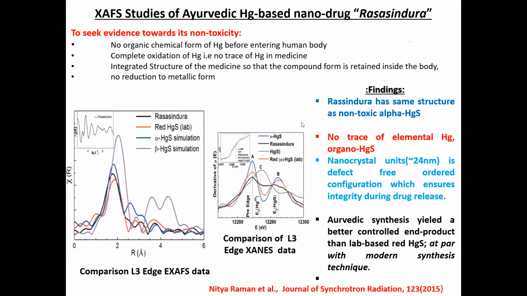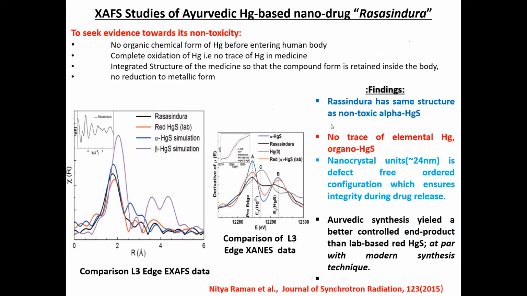Okay, so this is an example on an Ayurvedic drug. As you know, we Indians have always had a very bad habit of saying that all mercury, bhasma, and all those things are toxic, you should not consume. And whatever our Rishi Munis, or the scientists of that time, developed, we are now trying to validate with scientific techniques.